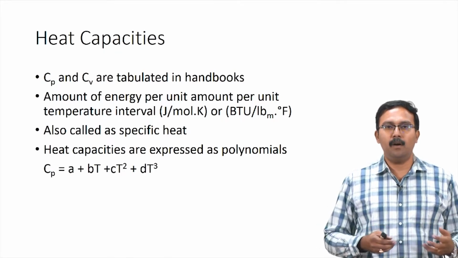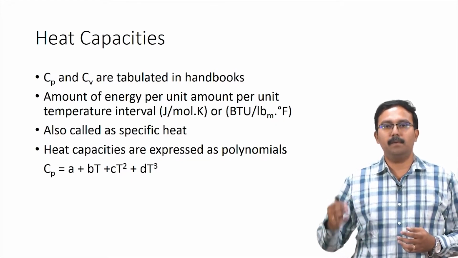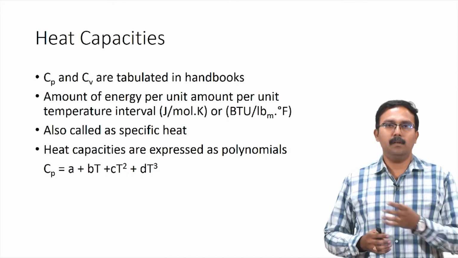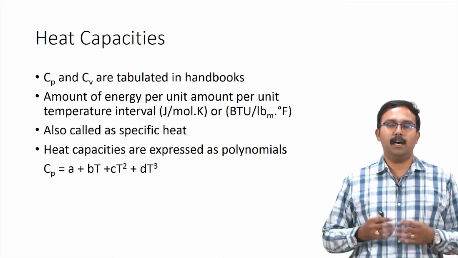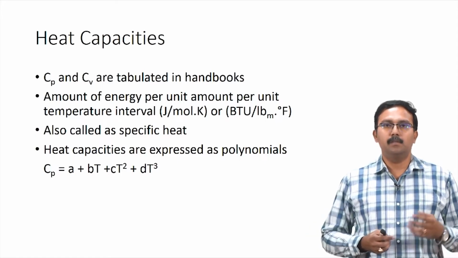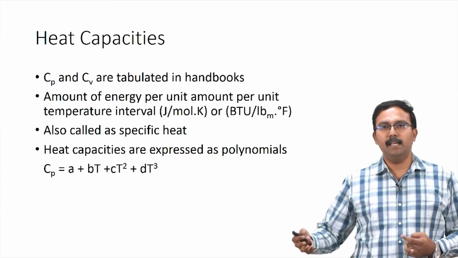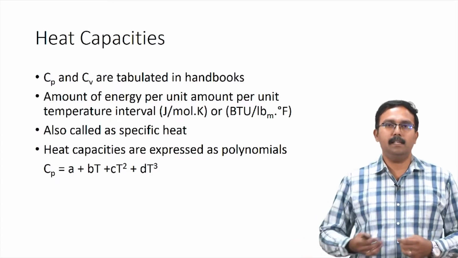and the heat capacities are expressed as polynomials, as I said, which would take the form Cp equals A plus BT plus CT square plus DT cube. So this particular polynomial represents how Cp changes with respect to temperature. Based on this equation, we can calculate the delta H cap values by integrating the Cp with respect to temperature.